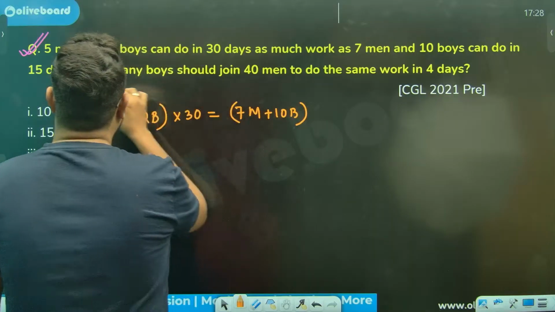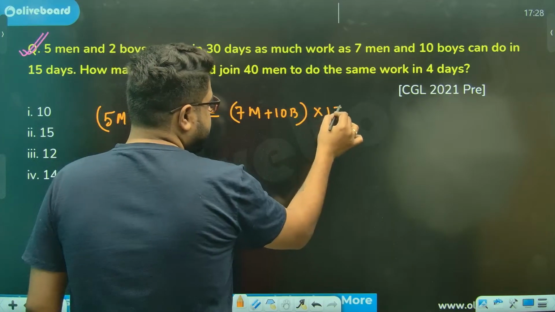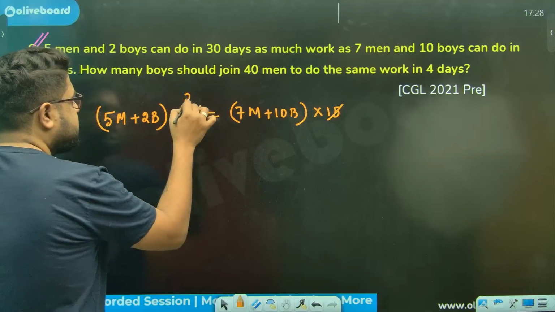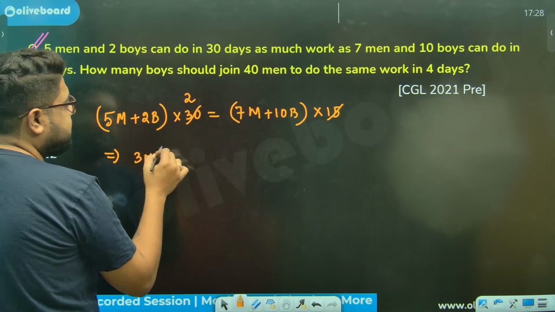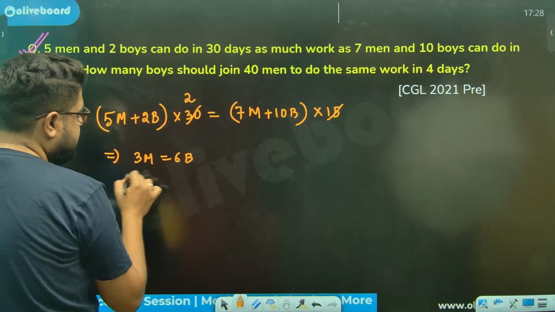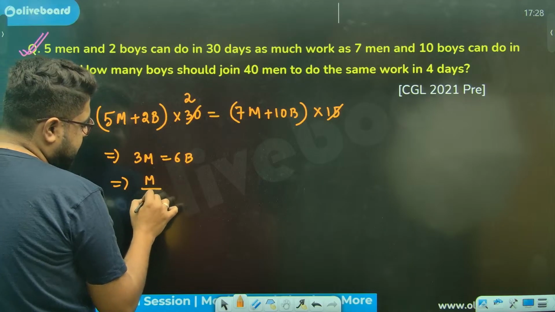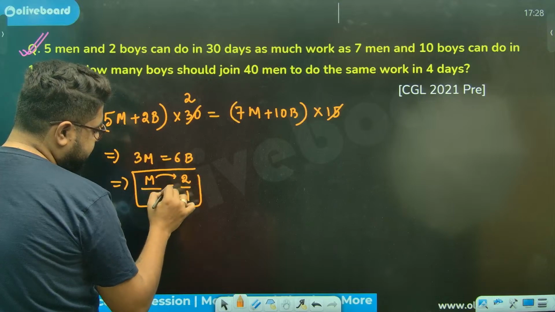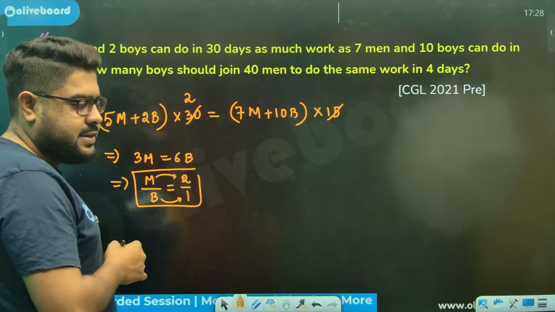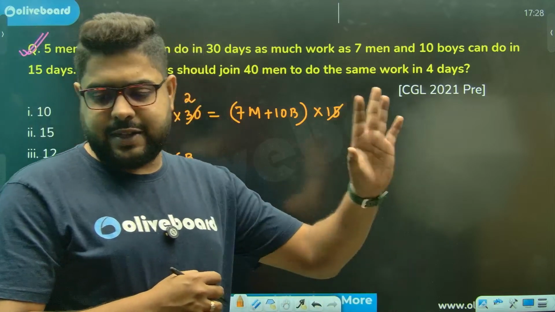Sir, total days is 15. So first things first, 15 twos. So 10 men, 7 men, 3 men. And this is a 2, 4, that is 6b, sir. So m by b, again it becomes 2 by 1, sir. So man's efficiency 2, boy's efficiency 1, sir. Done. First part is done.